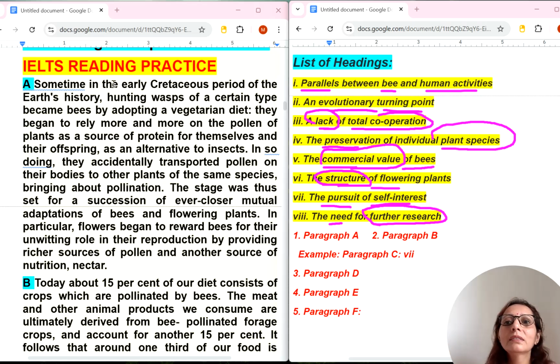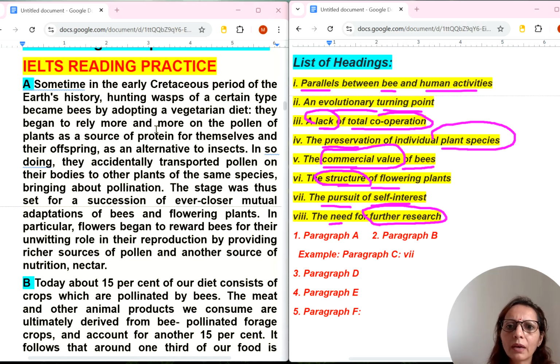Let's do paragraph A. Let's read. Sometime in the early Cretaceous period of the Earth's history, hunting wasps of a certain type became bees by adopting a vegetarian diet.